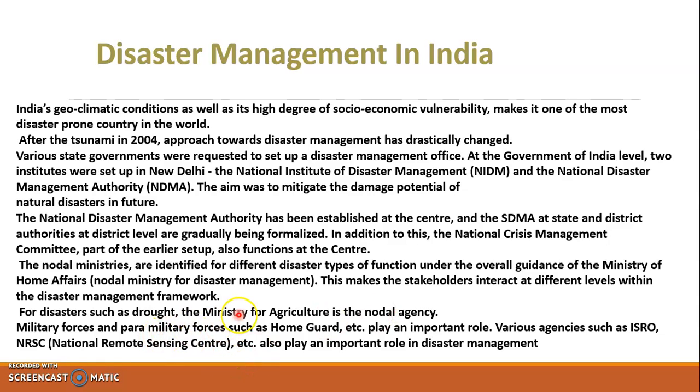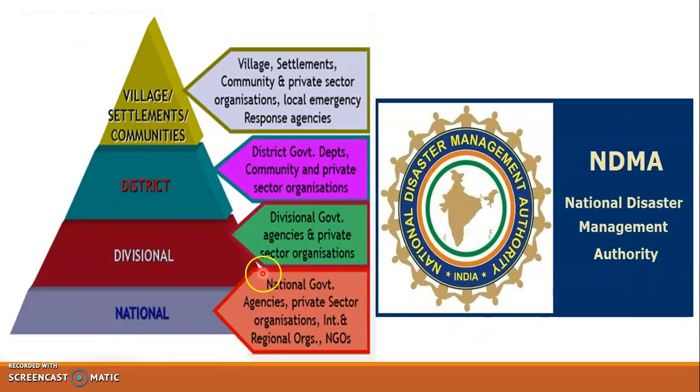Military forces and paramilitary forces such as the Home Guard play an important role. Various agencies such as ISRO and NRSC, that is the National Remote Sensing Centre, also play an important role in disaster management. The military forces are required to rescue because they have good skills, and they can rescue people as well as the injured out of any type of disaster. So this is how disaster management is done in India.